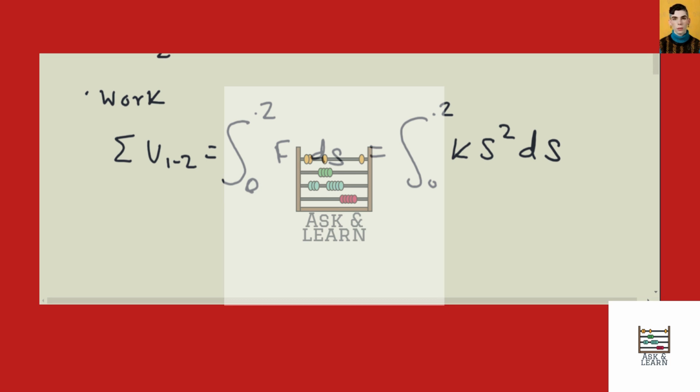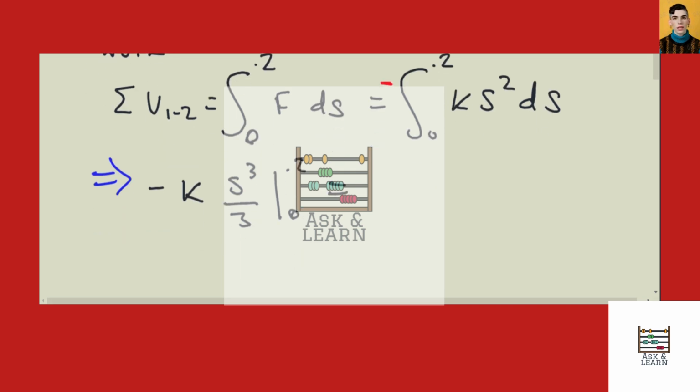Now, because this work is actually done by the spring, it's in the opposite direction of the motion of the car. Car is going to the right, but the spring will force the car to stop, so its force will be going in the opposite direction, so the work is in the opposite direction, so this is actually a negative. So then taking the integral, we have minus K S cubed divided by 3, and the bounds from 0 to 0.2.